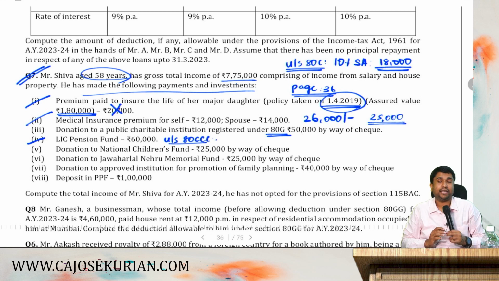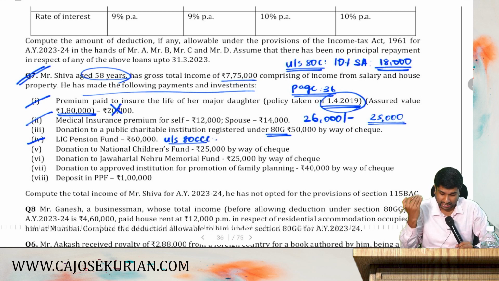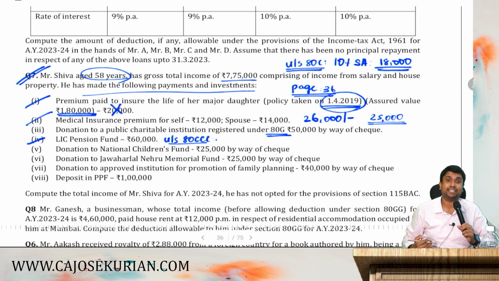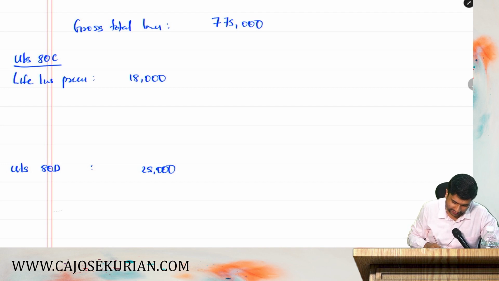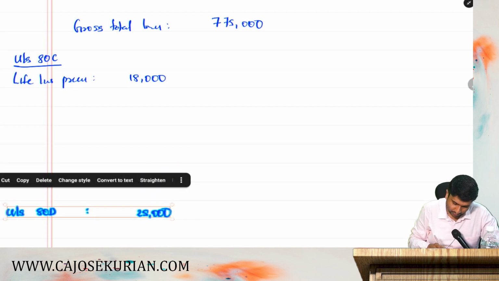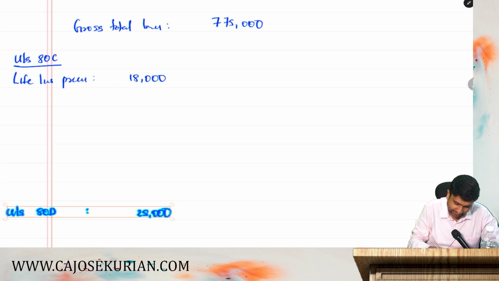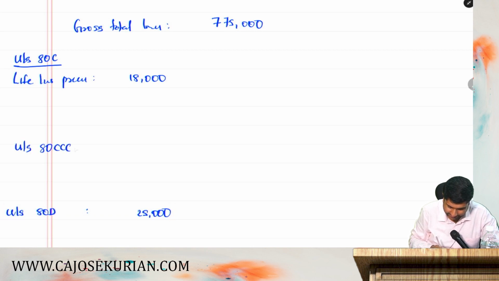If you are contributing anything to pension fund maintained by LIC, you can claim that contribution as a deduction under 80CCC. And hence I will write 60,000 as a deduction under 80CCC. How much is the amount, friends? 80CCC, it is 60,000 rupees.